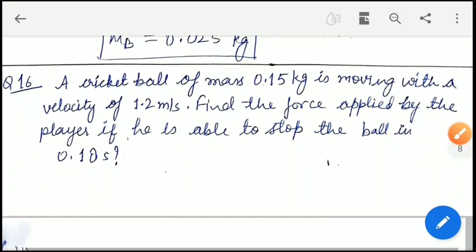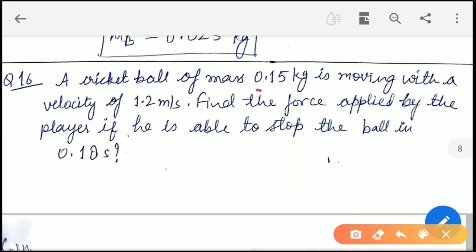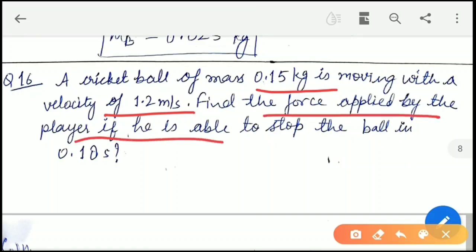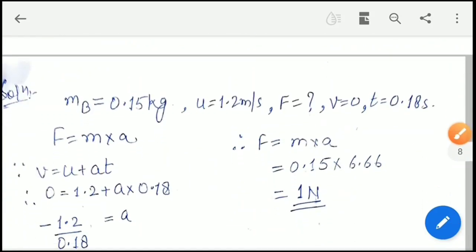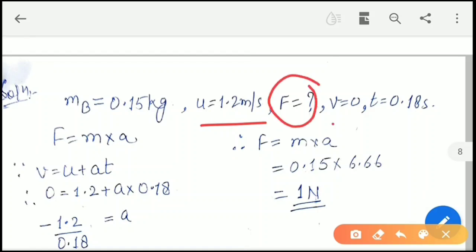Now next is, a cricket ball of mass 0.15 kg is moving with a velocity of 1.2 meter per second. We have to find the force applied by the player if he is able to stop the ball in 0.18 seconds. Okay, so the ball is stopped. Now we have to see this: mass of the ball is given, initial velocity is given, force we have to find, final velocity will be 0 and time is this.